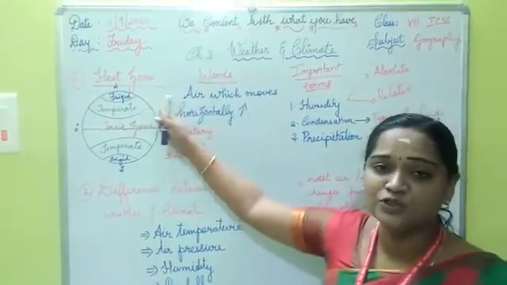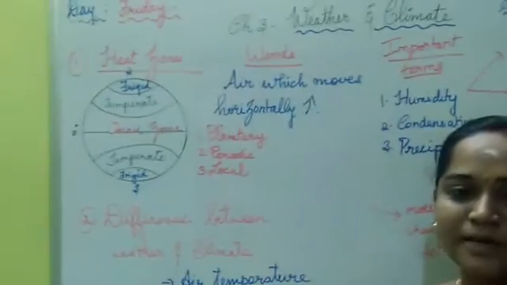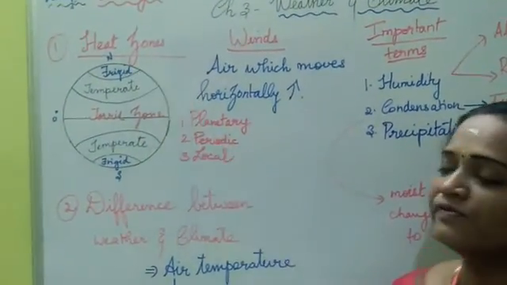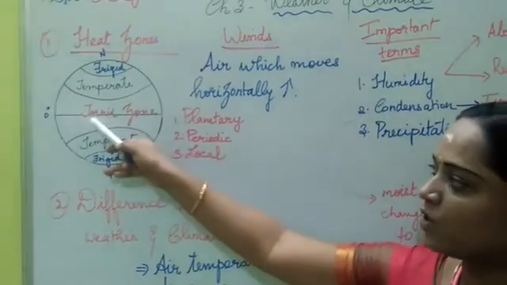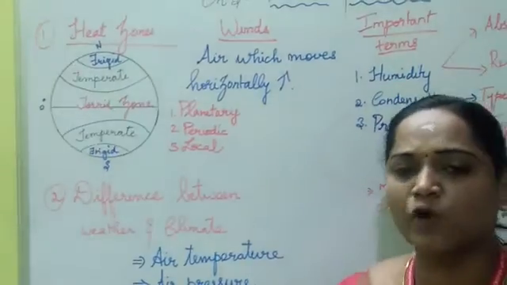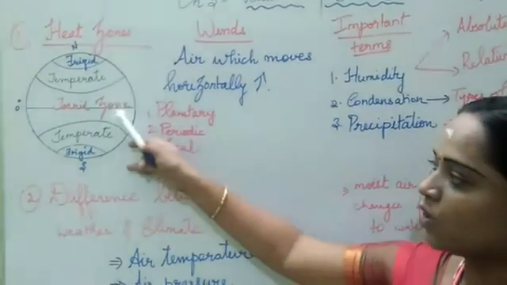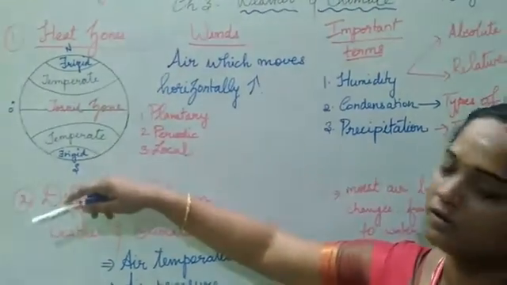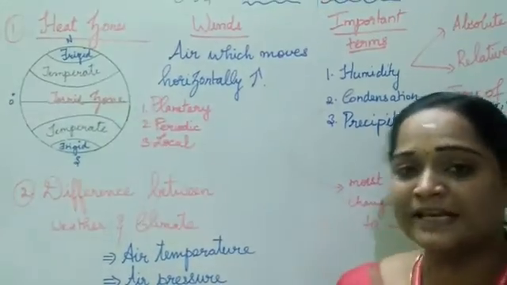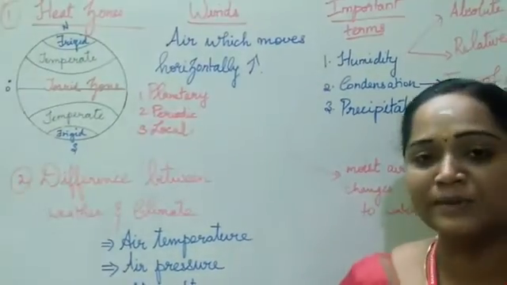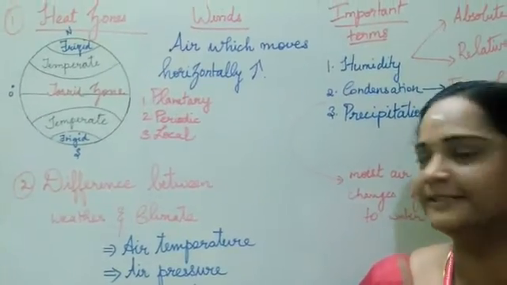And now the heat zones. Last year itself we have learned about the heat zones of the earth, isn't it? The torrid zone, temperate zone and frigid zone. And we all know that the torrid zone, since it lies in the equator, will always be very hot and humid throughout the year. Next to the torrid zone lies the temperate zone. A temperate zone will be neither very hot nor cold. And the frigid zone remains very cold throughout the year.